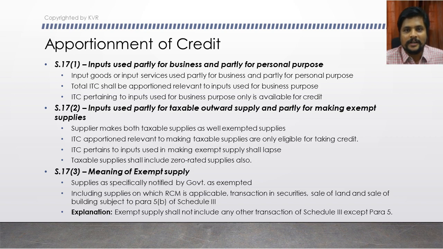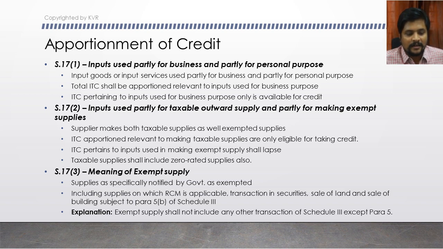We should first know that if an input good on which you have paid taxes is used for providing any outward exempted supplies, then the ITC, or the tax you paid on such inputs, becomes ineligible to be taken as credit. That is the basic concept under ITC, and that is what is discussed in this section. But here the inputs are partly used for providing outward taxable supply and partly for providing exempted supply.